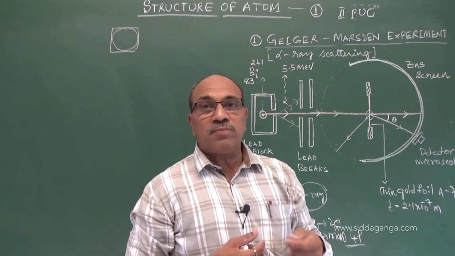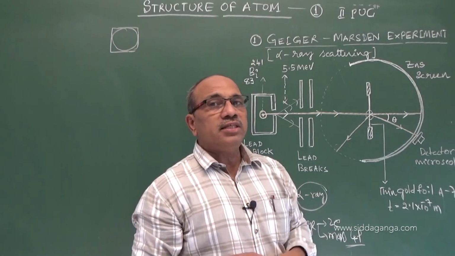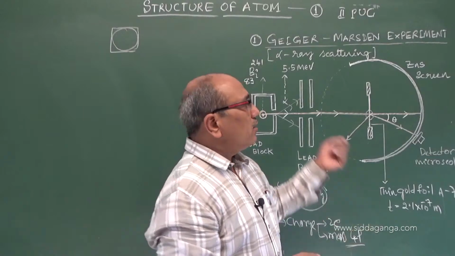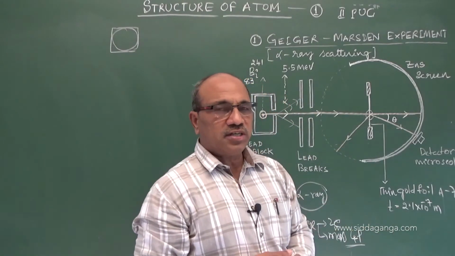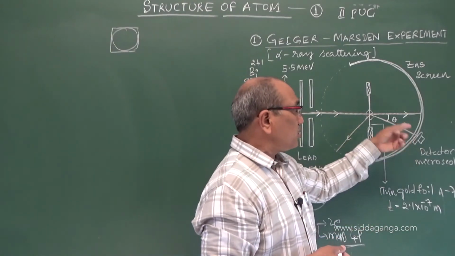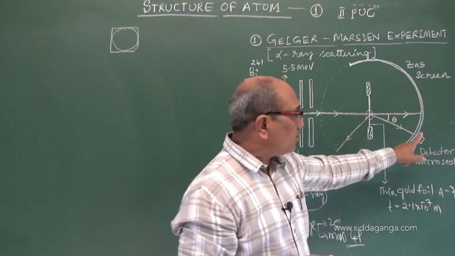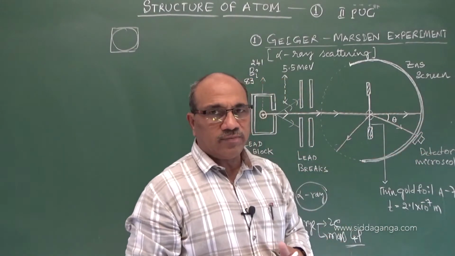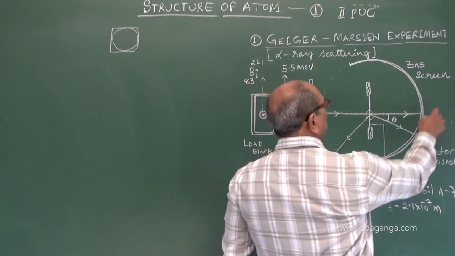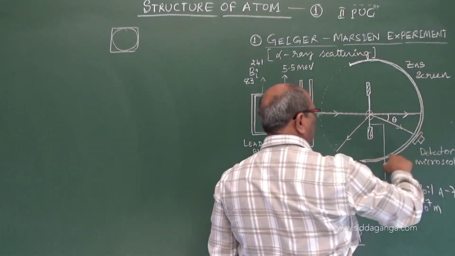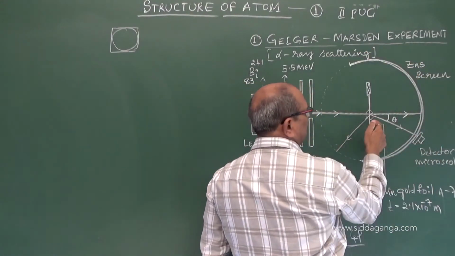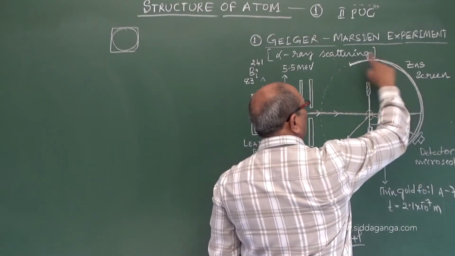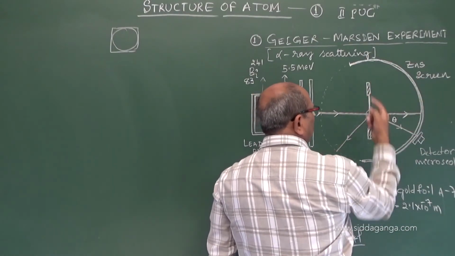Every alpha particle may be counted by this luminescence property in a very short time, a fraction of a second. That is a detector which counts the number of alpha particles received on this detector every time. And it is possible to move it along this circular track. At the center of the circular track of the screen, we placed the gold film.